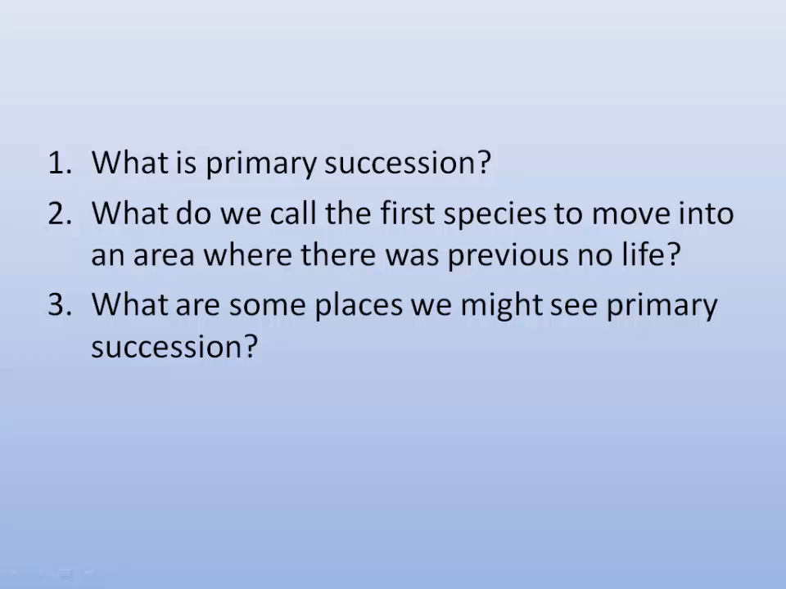And what are some places where we might see primary succession? Well, like we said, when glaciers recede, after a volcanic eruption, new volcanic islands that are born and arise above the surface of the ocean. They're bare rock, but eventually they become colonized by life.